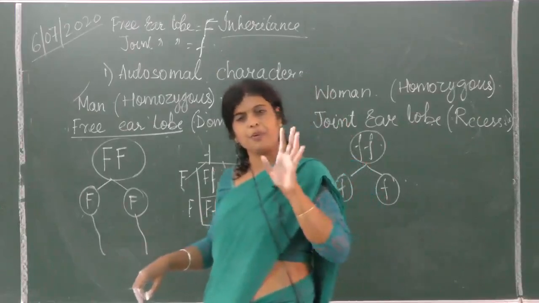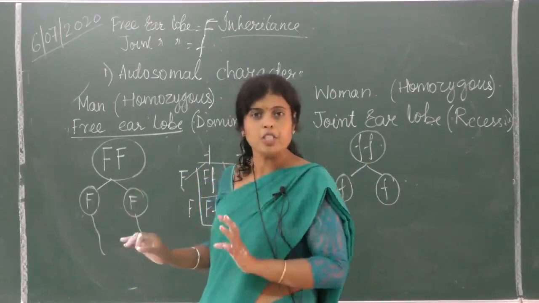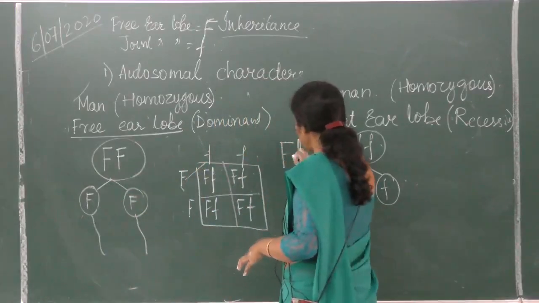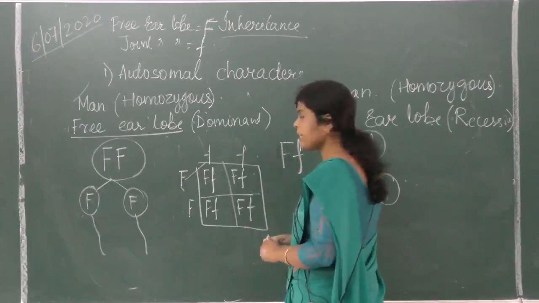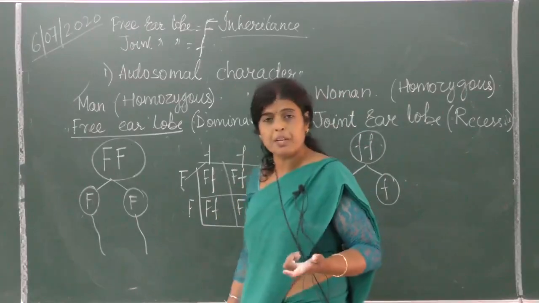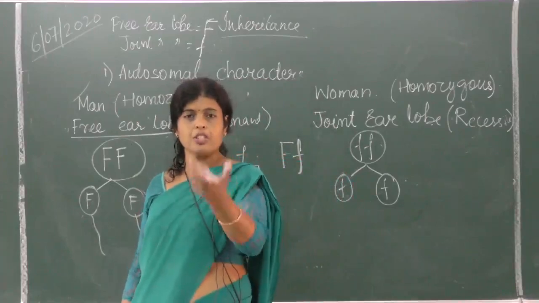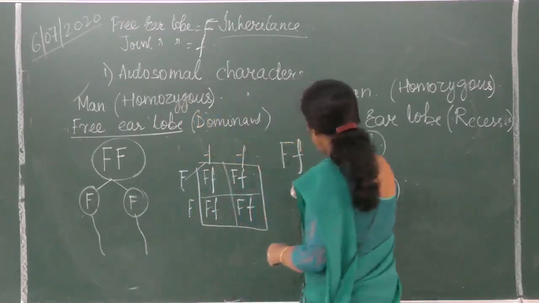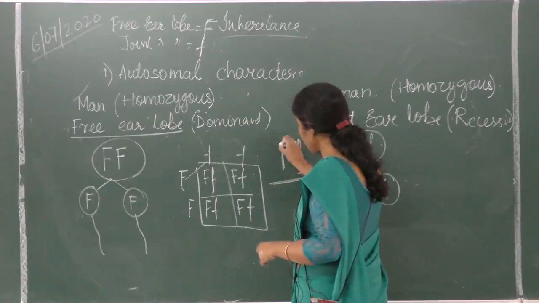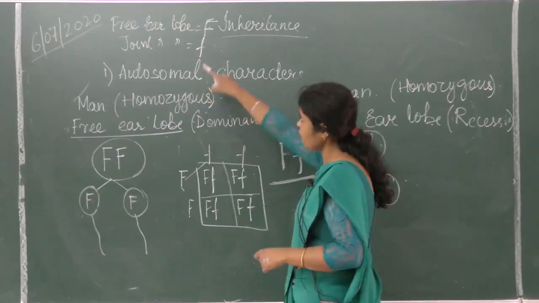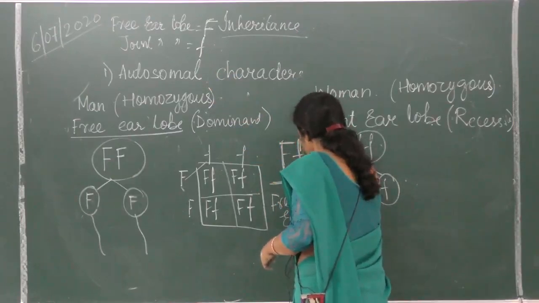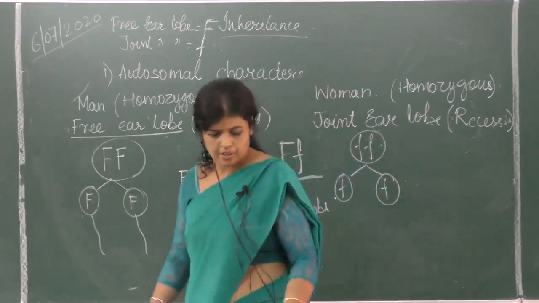It doesn't mean that they will produce 4 children. No, they can produce any number. These are the possibilities. So capital F and small f. What will be the phenotype? How will the ear look like? What is phenotype? The physical expression which is genetically controlled. Physical expression means what you can see. So what is the physical expression of these children? They are all F dominant. That is, F is for free earlobe. All the children will have free earlobe.